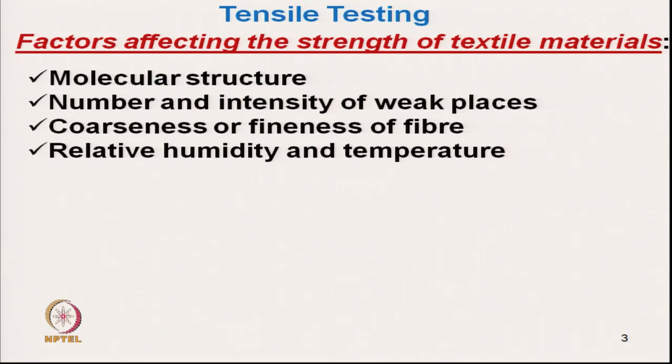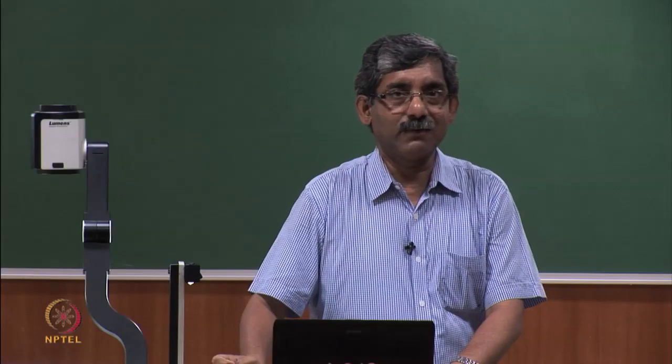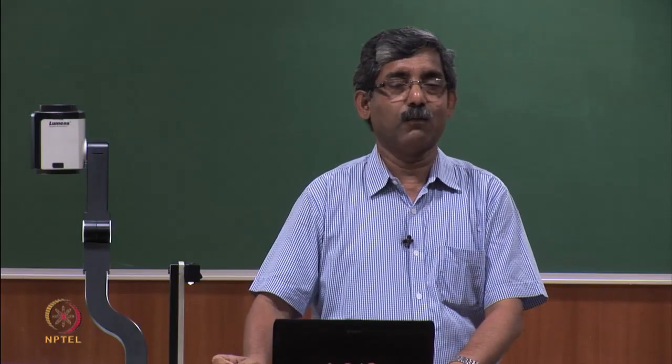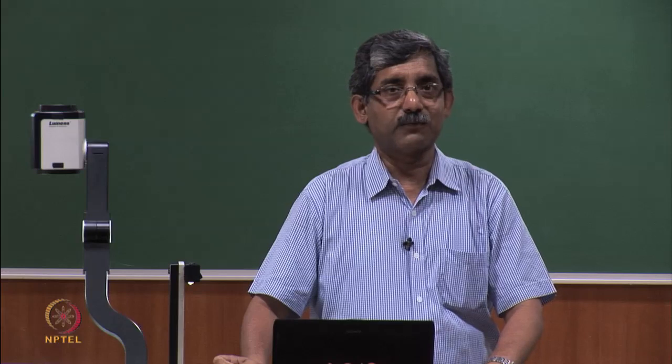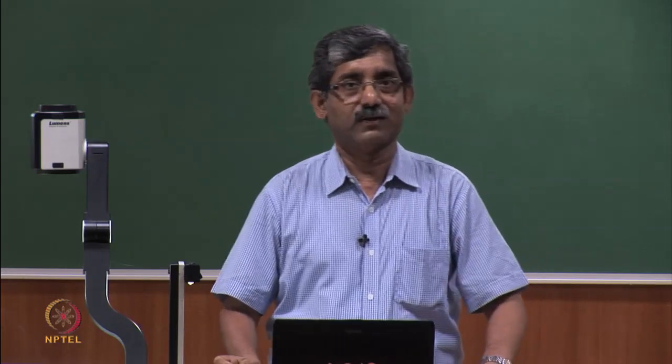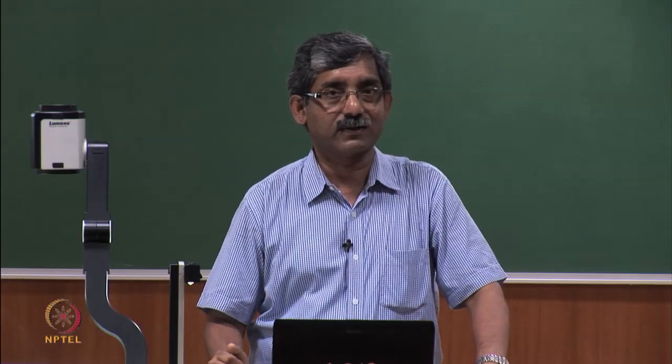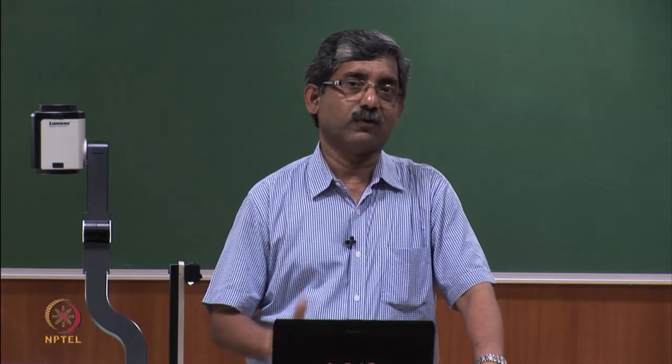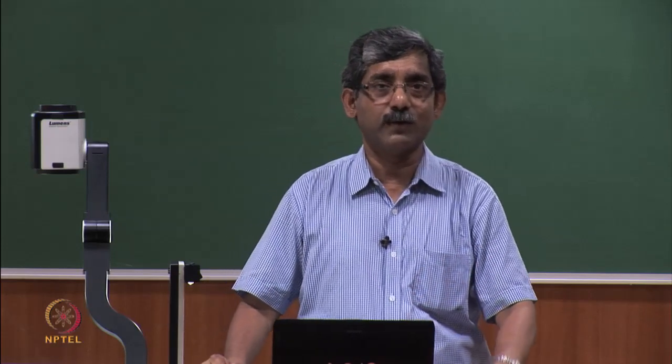The third factor is relative humidity and temperature. As we know, most textile materials absorb moisture; they are hygroscopic in nature. There are fibers like cotton, whose strength increases with the absorption of humidity.